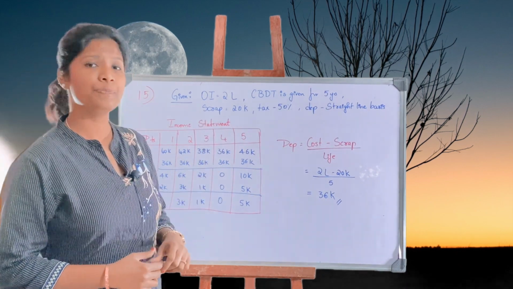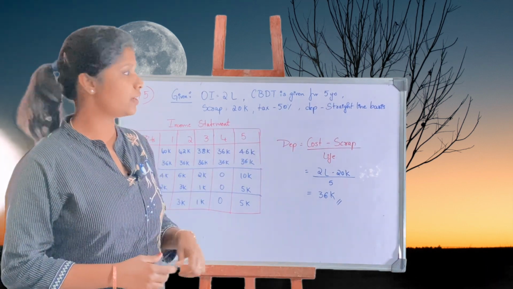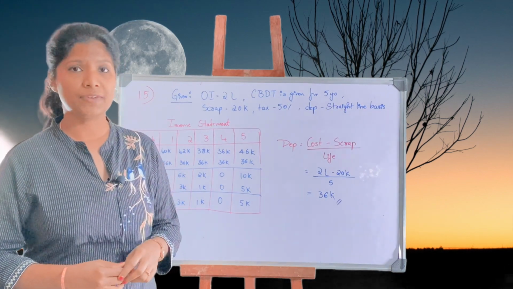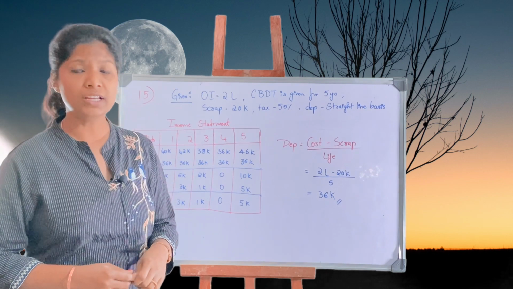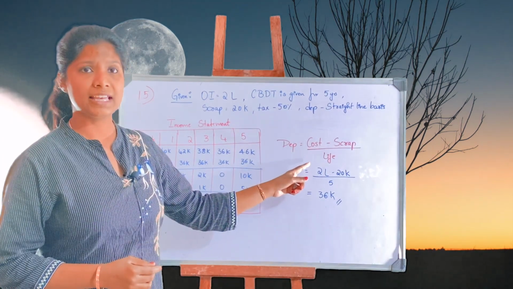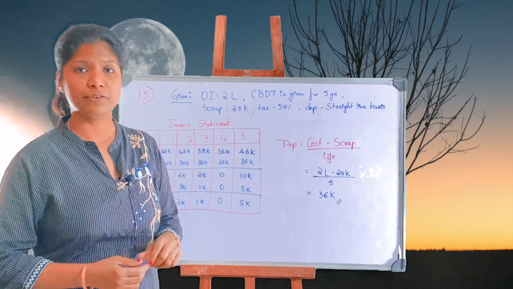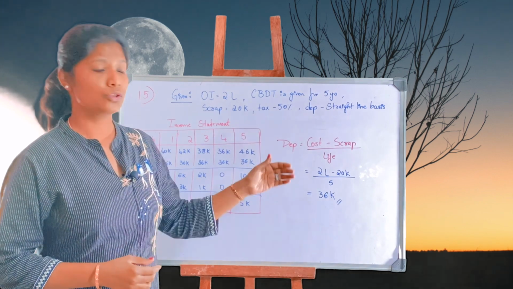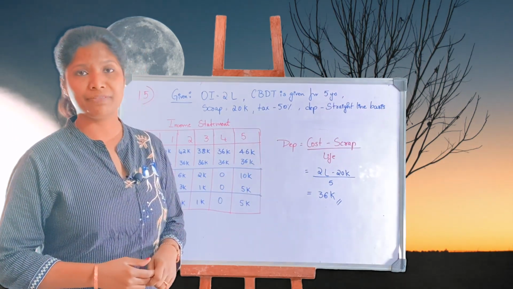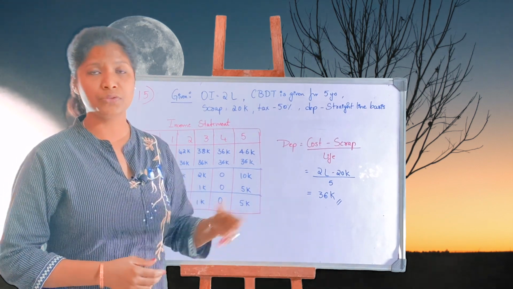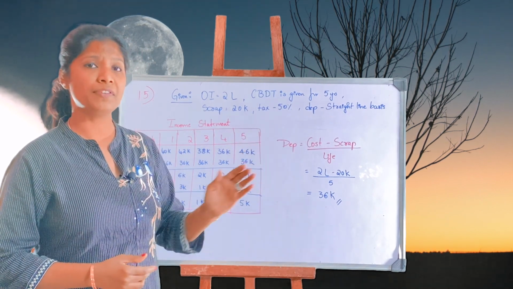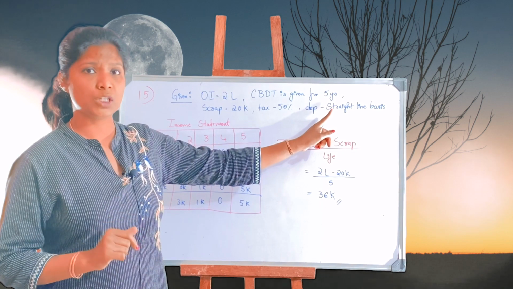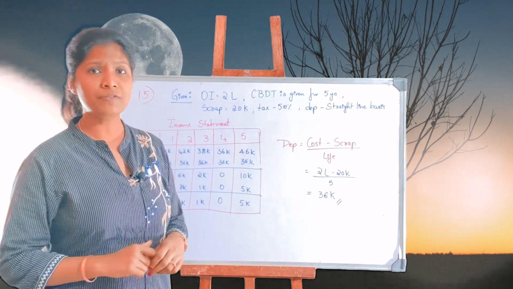Other details are scrap 20,000, tax is at 50%, and depreciation is on the straight line method basis. So whenever a question asks us to charge depreciation under straight line basis, the formula stands: cost minus scrap divided by the life of the asset. The cost of the asset is rupees 2 lakh. The scrap value given is 20,000. So 1,80,000 divided by 5 will give you depreciation as 36,000 rupees. This will remain common for all 5 years. The period of the asset is 5 years, so for all the 5 years, depreciation will be 36,000.